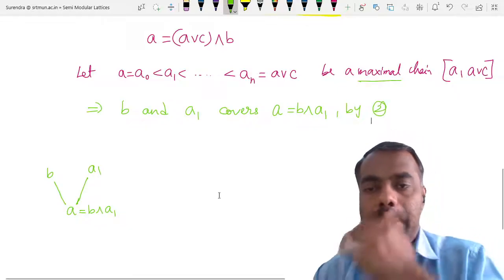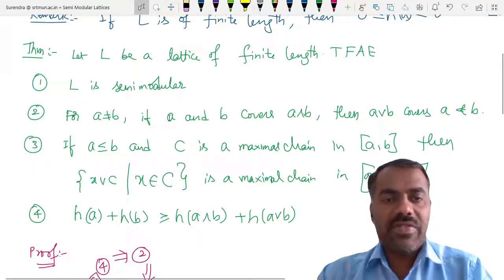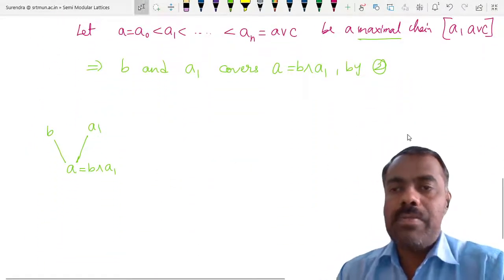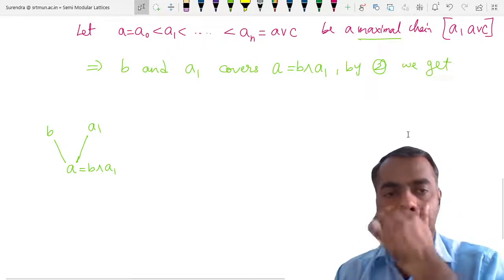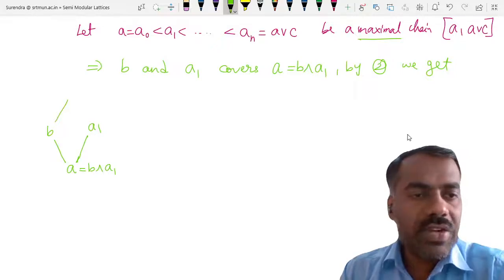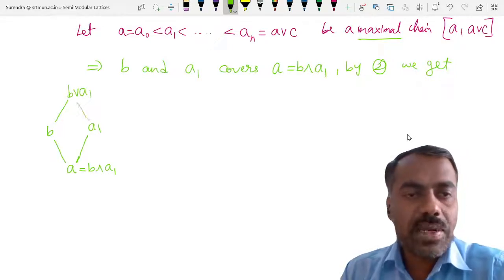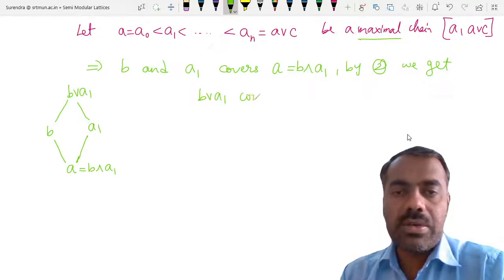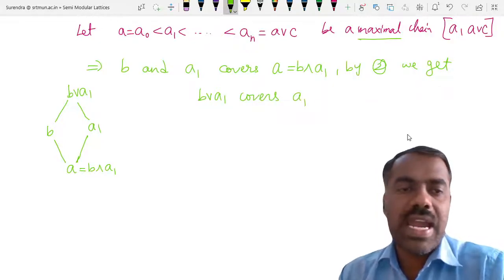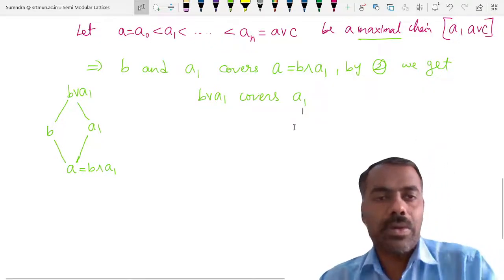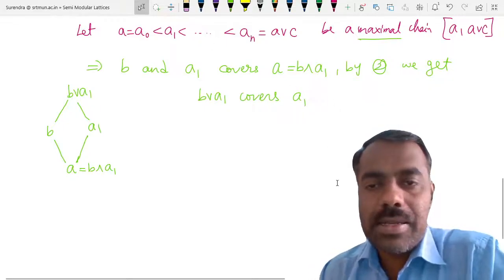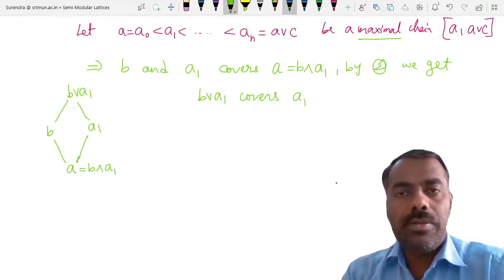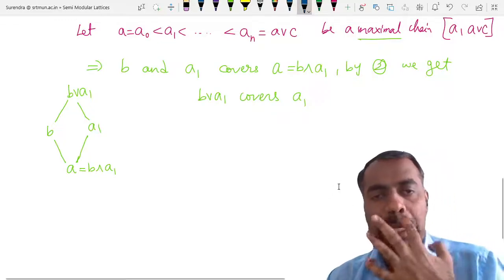What can you get? What is our second condition? Whenever two elements cover their meet, then their join covers those elements. So from this, by condition 2, we get that B join A1 covers B and A1. We get B join A1 covers A1; we don't require B, this is sufficient. Is this step clear?